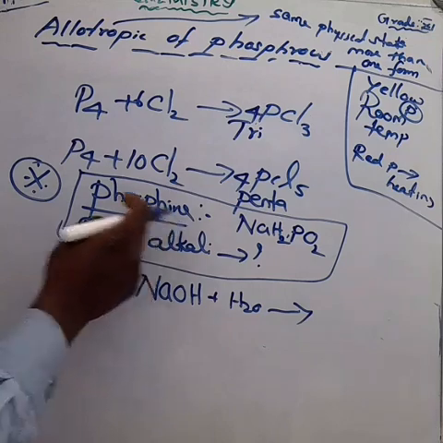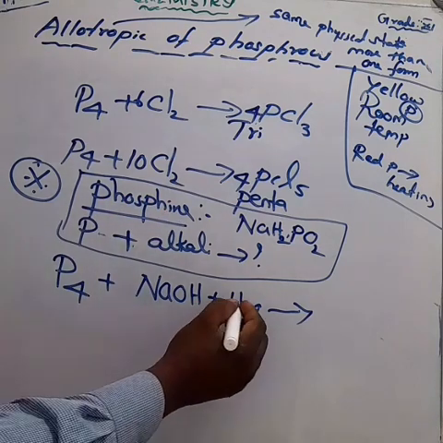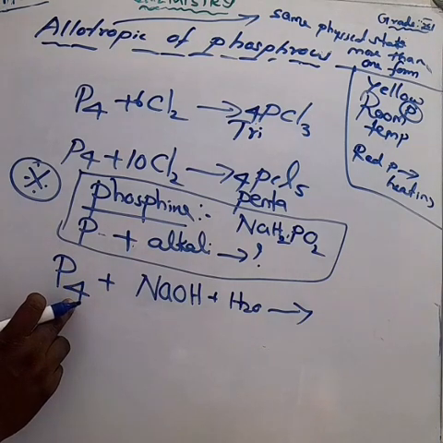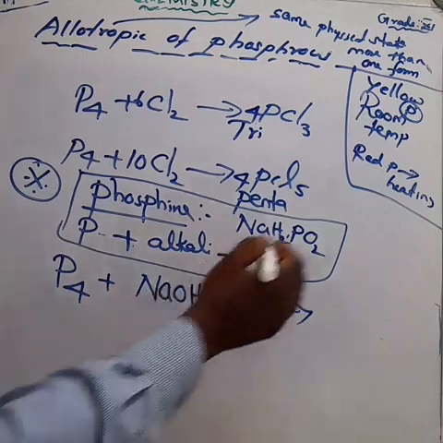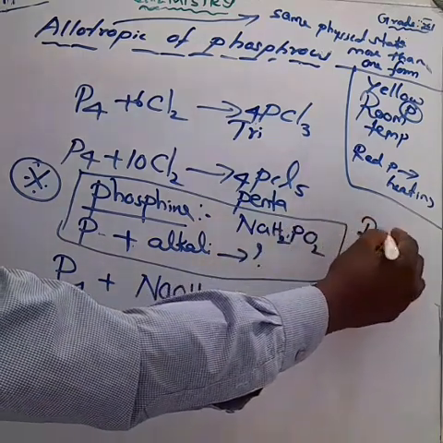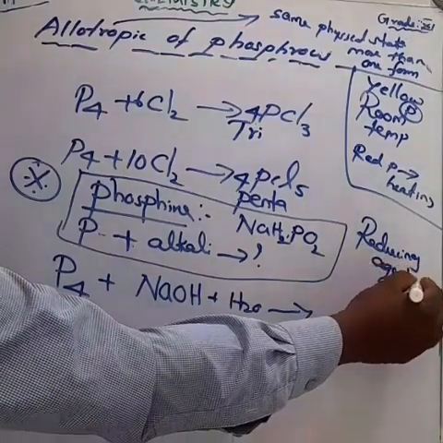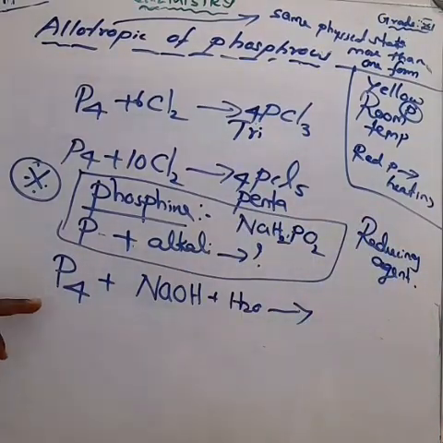It's one of the gases. Don't forget that. Here, phosphorus acts as a reducing agent. Don't forget that. Anyhow, we have to write the equation.